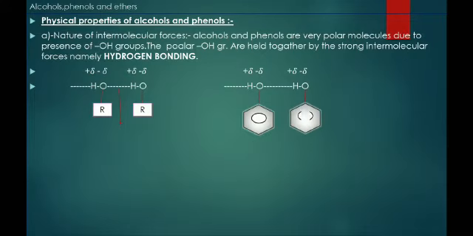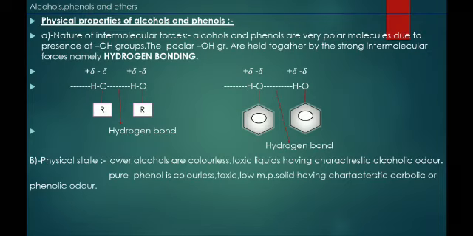When two phenol molecules come closer to each other, they form hydrogen bonding. So because of this polarity, alcohols and phenols form intermolecular hydrogen bonding, meaning a strong intermolecular force of attraction. This bond is called what? Hydrogen bond.